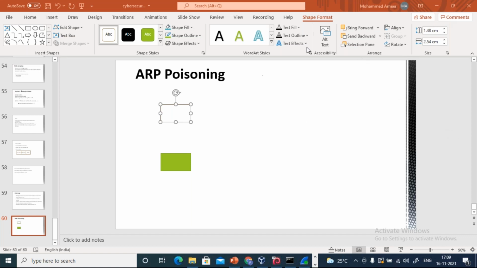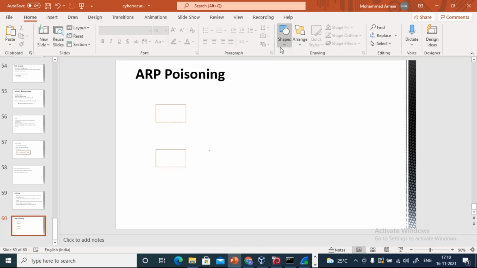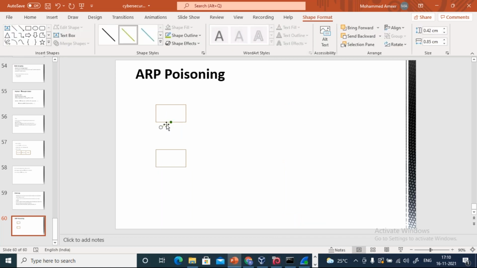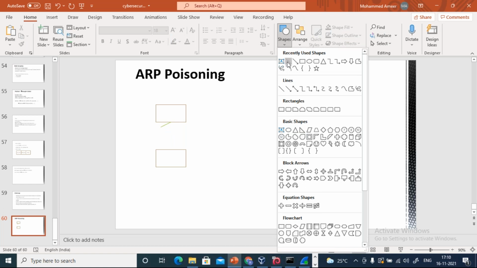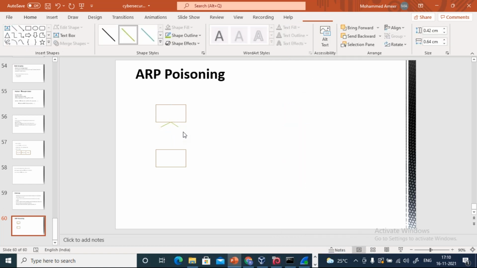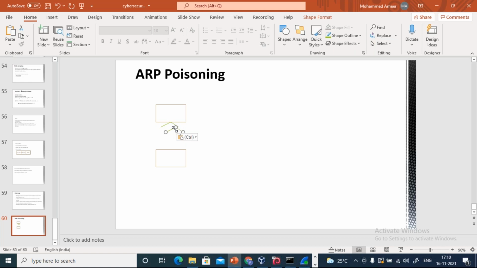Let me just draw a few things. Let's say these are the two systems which are connected on the same network.